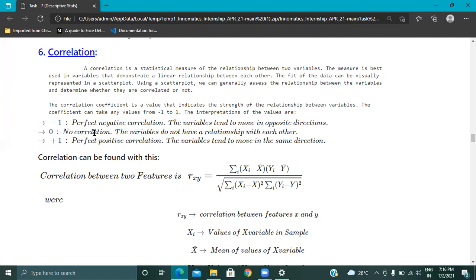If X and Y variables have negative correlation, they are moving in opposite directions. If X and Y variables have positive correlation, they are moving in the same direction.